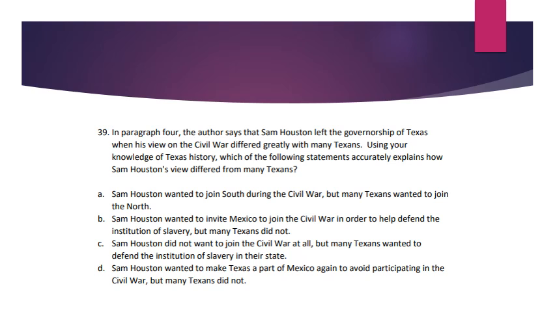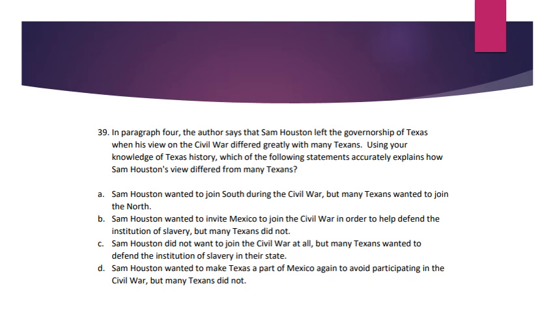Number 39. Using the same excerpt about Sam Houston's life, in paragraph 4, the author says that Sam Houston left the governorship of Texas when his view on the Civil War differed greatly with many Texans. Using your knowledge of Texas history, which of the following statements accurately explains how Sam Houston's view differed from many Texans? A. Sam Houston wanted to join the South during the Civil War, but many Texans wanted to join the North.